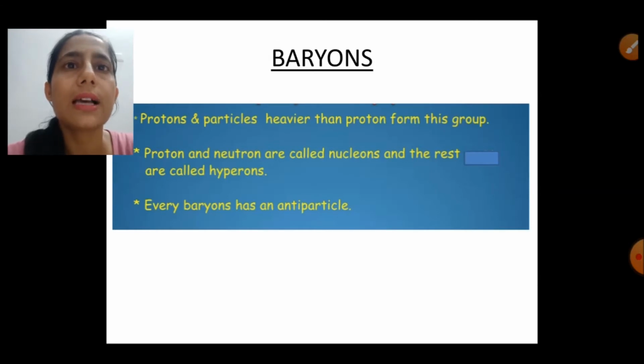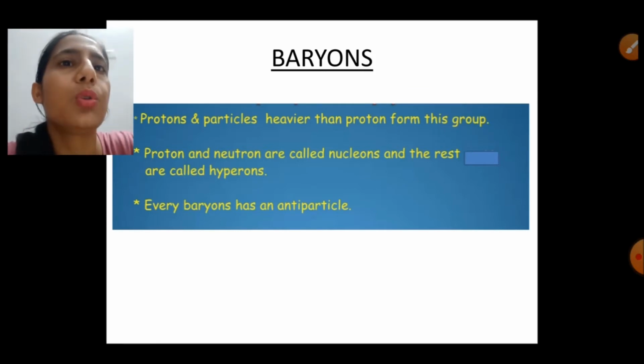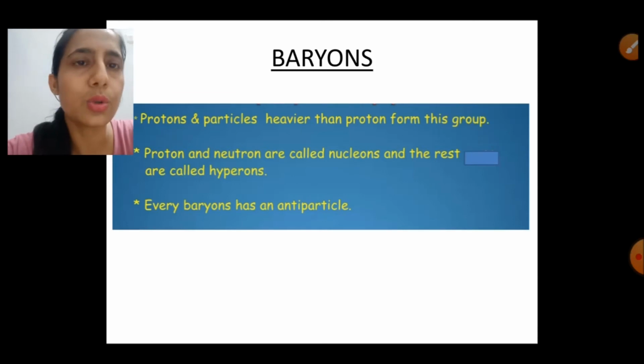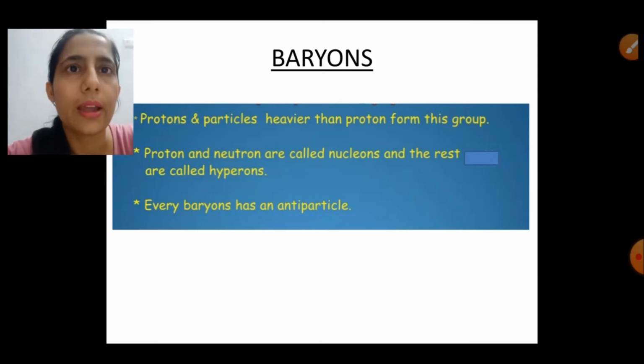Next, the last family is baryons. Baryons mean heavyweight particles, and protons and neutrons fall in this baryon group. Except this proton and neutron, there are also other baryons which are called hyperons. Hyperons means heavyweight baryons, means mass of hyperons is greater than mass of proton and mass of neutron.